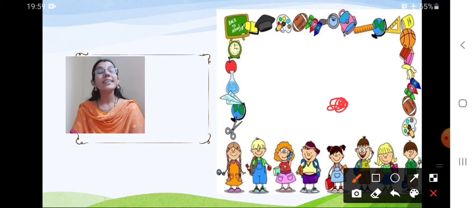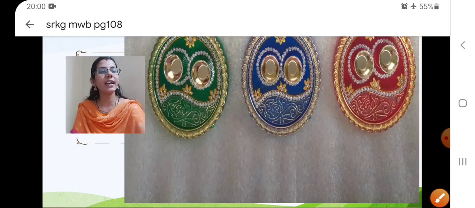What is that? Center point. Okay. Those sides are filled with the clock, the board, eraser, bag, protractor, ball, painting brush, scissors, everything. These are all on the sides. And what is the center point? Which I have pointed. This is center. What is that? Center. Okay.